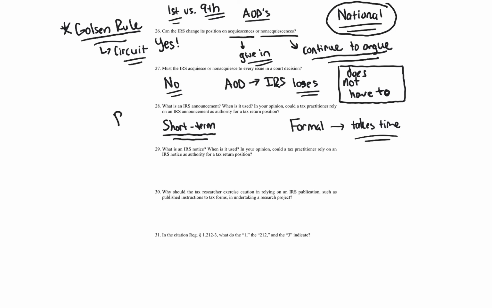Yes, but again, it's persuasive authority. So it's primary, persuasive authority. It's not binding on a taxpayer. Announcements are. What about question 29?